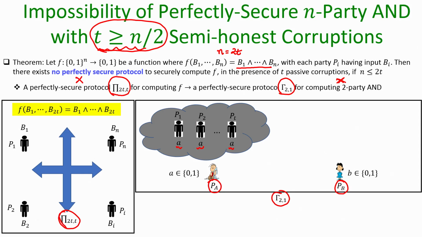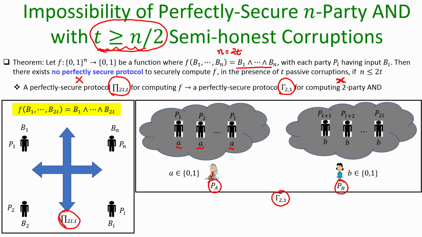Okay. It can do that, and party B can do the following. It can play the role of the remaining t parties as per the protocol pi 2t. So, we are assuming that there are 2t number of hypothetical parties, A is playing the role of half of them, B is playing the role of half of them. That is the protocol gamma here, the 2 party AND protocol.